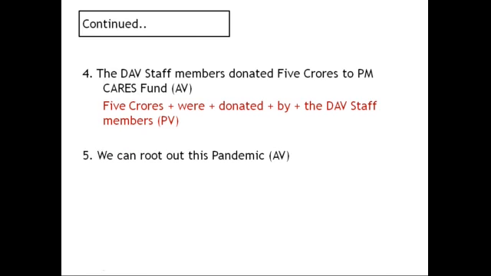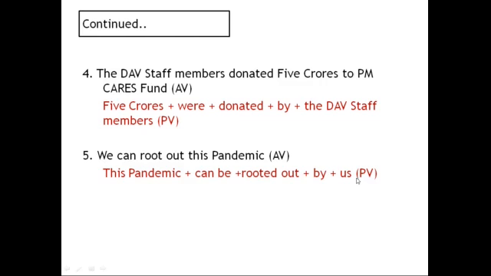And finally, the last example, children. We can root out this pandemic. So let us be confident. We can root out this pandemic. This pandemic is the object. Plus can. Can tells about capability, future. And when it is future, quite obviously we have to use be. So can be. Root, V3, rooted, out. And plus by, as usual, the preposition. By whom? We changes to us. So the answer is: this pandemic can be rooted out by us.